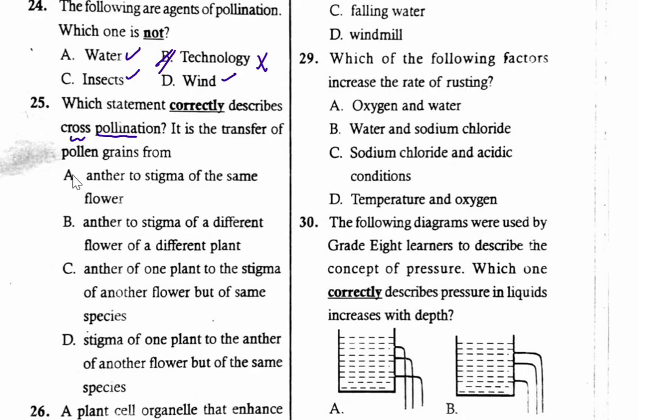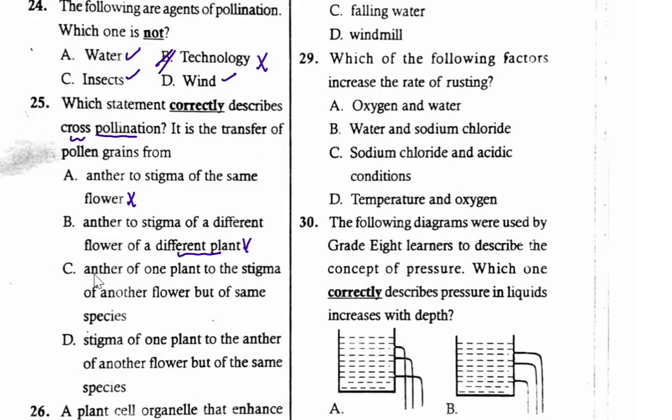So to start with, A, the transfer of pollen grains from anther to stigma of the same flower, that is self-pollination. B, a transfer of pollen grains from anther to stigma of a different flower of a different plant. So that is not pollination. When the plant is not the same, that is not pollination. So we remain with C and D.